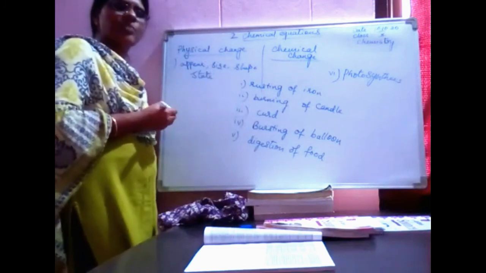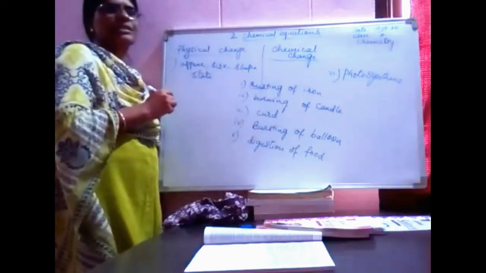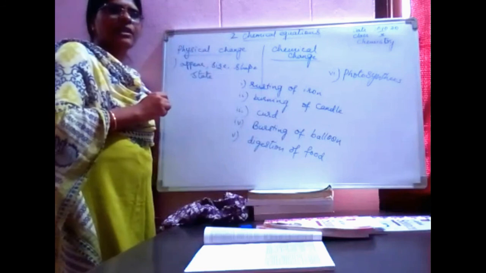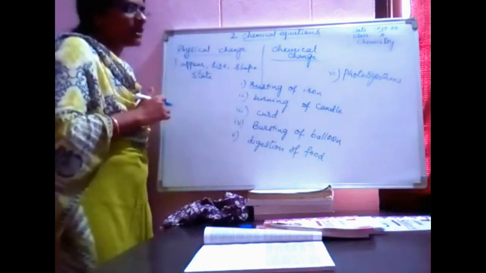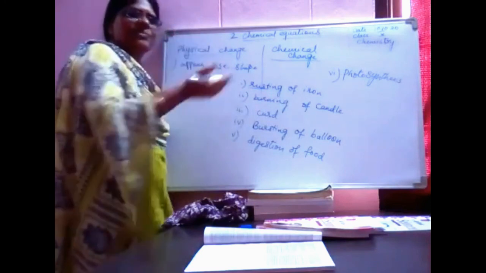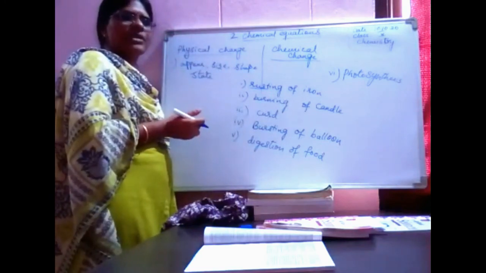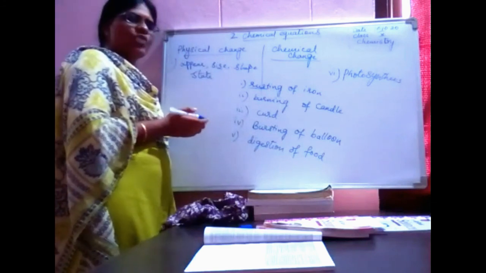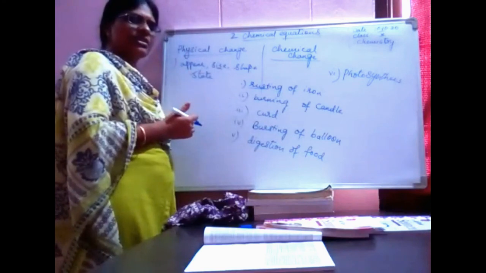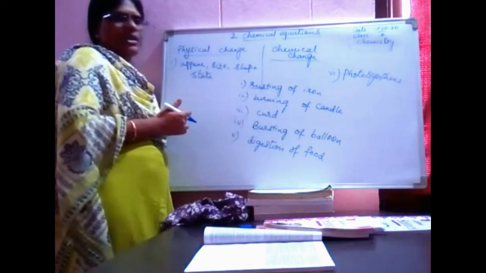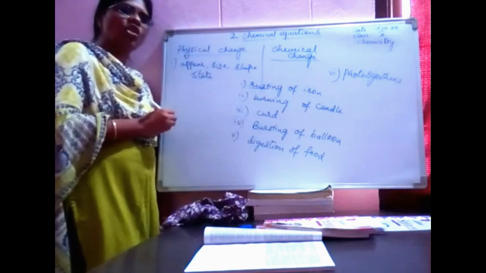That brownish powder we call rust. Initially we kept only an iron nail. After some days a new brownish powder is formed. That brownish powder we are calling rust.